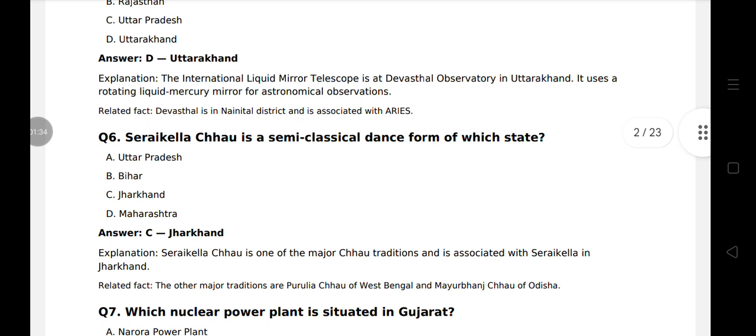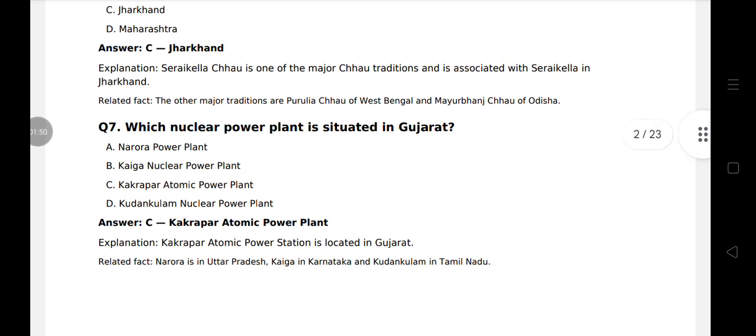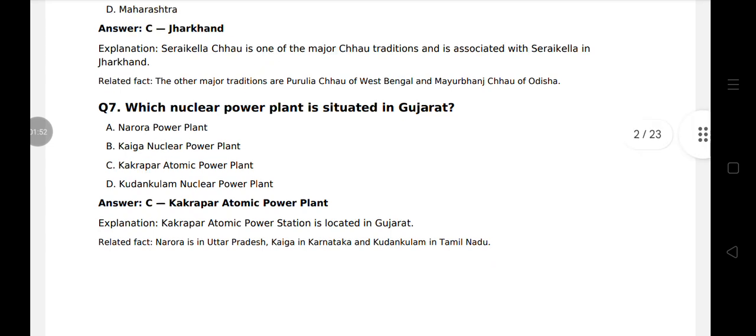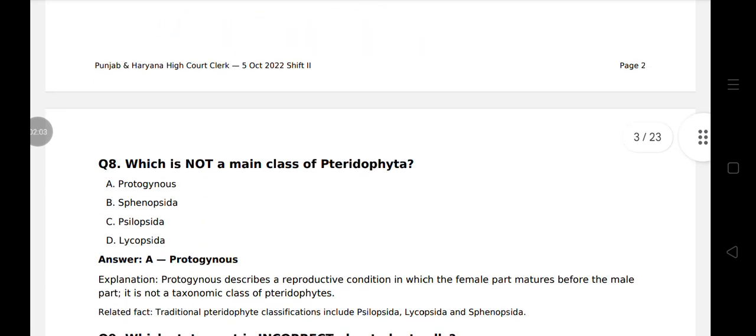Question 6. Serai Kela Chau is a semi-classical dance form of which state? Jharkhand. Serai Kela Chau is a semi-classical dance from Jharkhand. Question 7. Which nuclear power plant is situated in Gujarat? Khakrapar Atomic Power Plant. And Narora Atomic Power Plant is in Uttar Pradesh, Kaiga in Karnataka, and Kundankulam in Tamil Nadu. Question 8. Which is not a main class of pteridophyte?